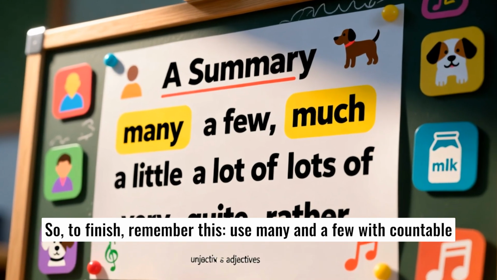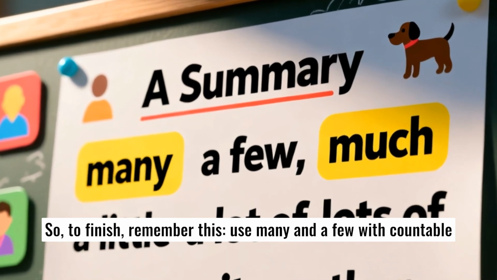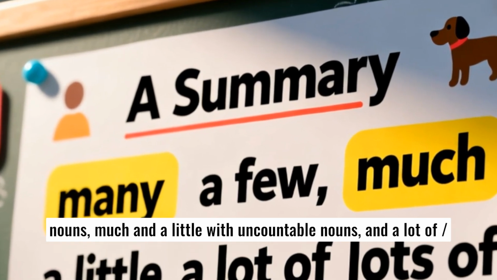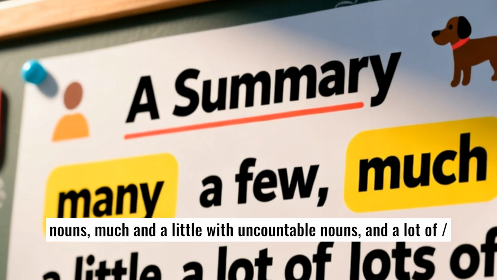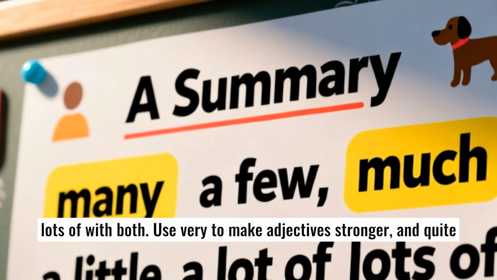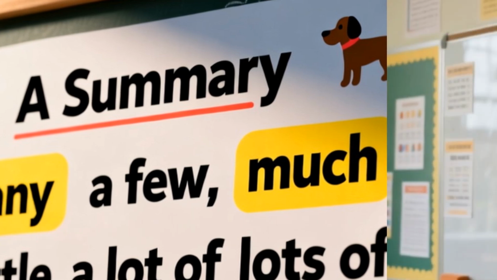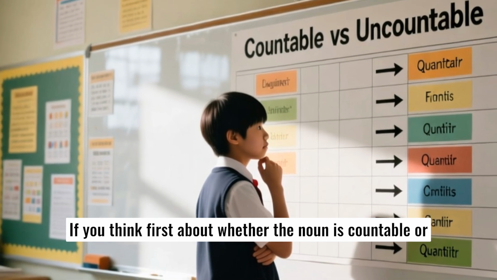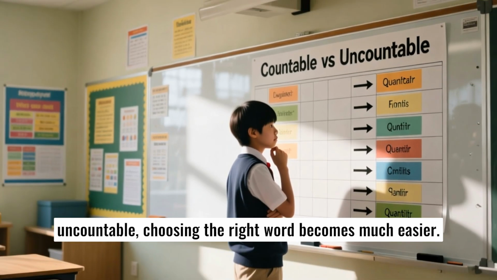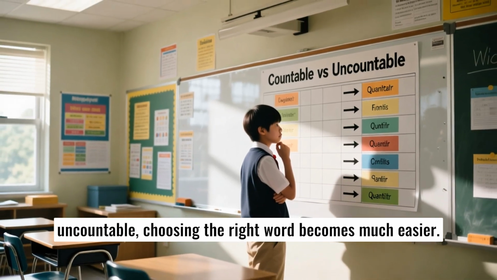So, to finish, remember this: use many and a few with countable nouns, much and a little with uncountable nouns, and a lot of or lots of with both. Use very to make adjectives stronger, and quite or rather to make them softer. If you think first about whether the noun is countable or uncountable, choosing the right word becomes much easier.